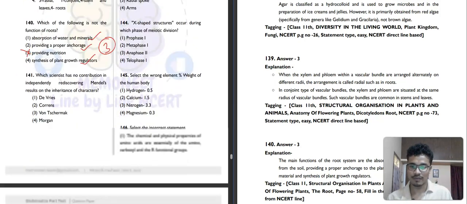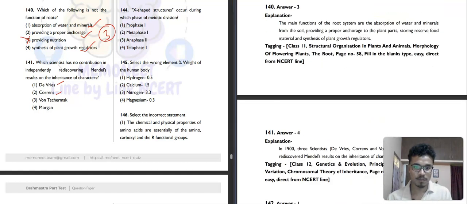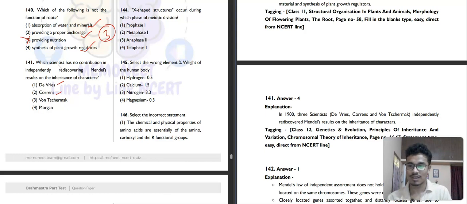Then question number 141. It is asking which scientist had no contribution in independently discovering Mendel's result on the inheritance of characters. The three scientists were Tschermak, Correns, and de Vries.